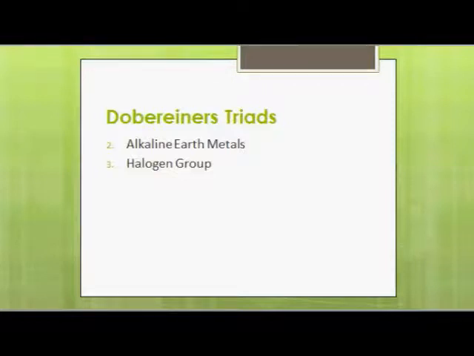The third triad is the halogen group. Chlorine, bromine and iodine exhibit similar chemical properties and form a triad. They are all non-metals. They all react with water to form acids. They all have a valency of 1. They all react with alkali metals to form neutral salts. Chlorine, bromine and iodine are members of the halogen group, and they are called halogens because they are salt producing.